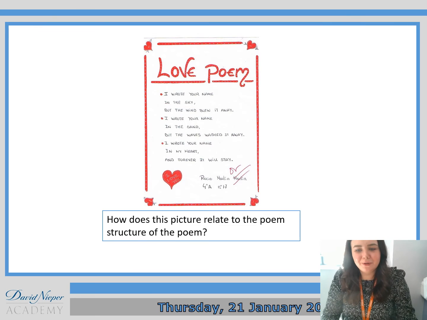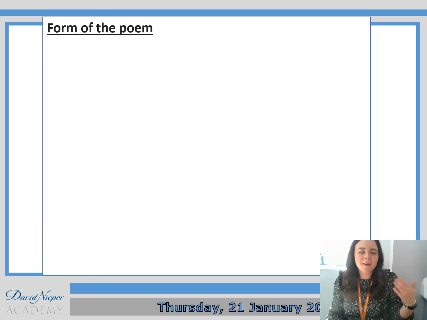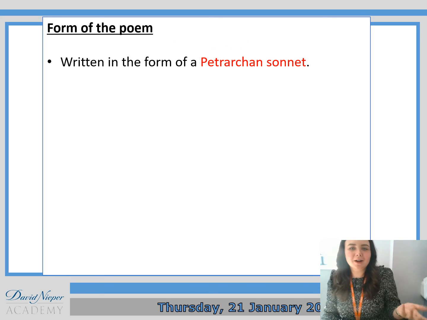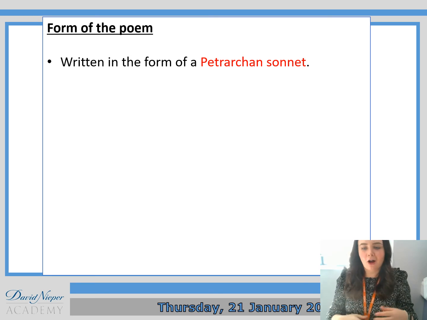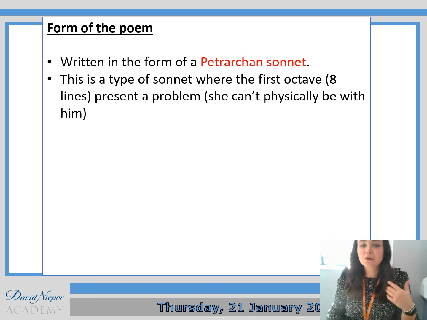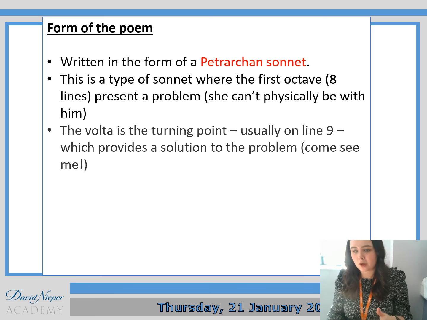Okay then, so using your inference skills for one final time this lesson, how does this image relate to the structure of Sonnet 29, please? Okay, so the image relates to this poem because it is a Petrarchan sonnet, and you all know from our wonderful poetry lessons that Petrarchan sonnets are love poems, okay? So you'll know that this is a type of sonnet where the first octave, 8 lines, present a problem, so she can't physically be with him.